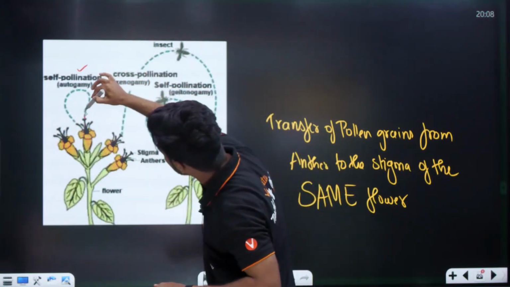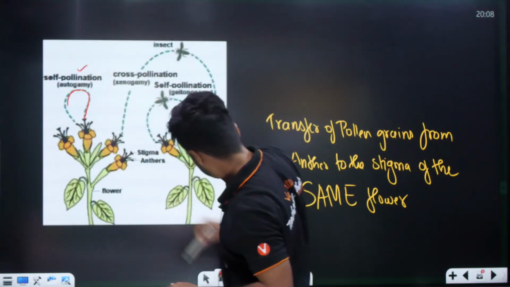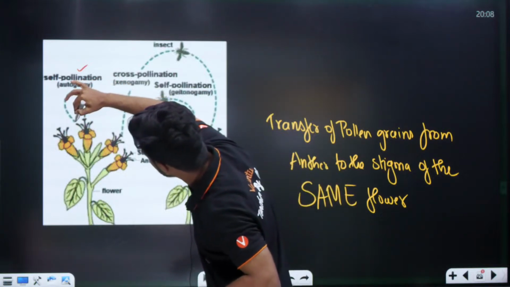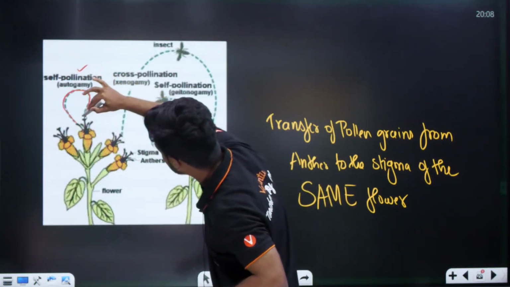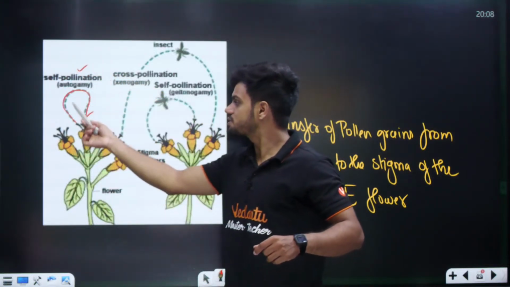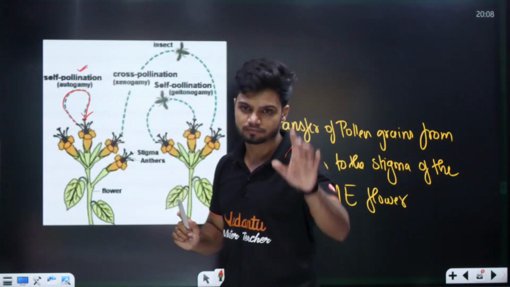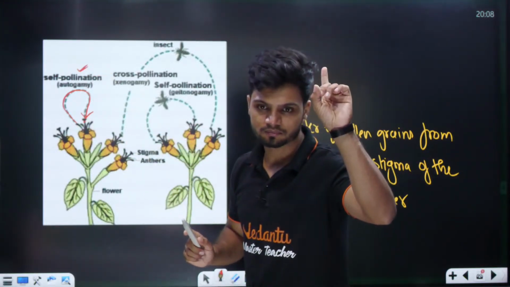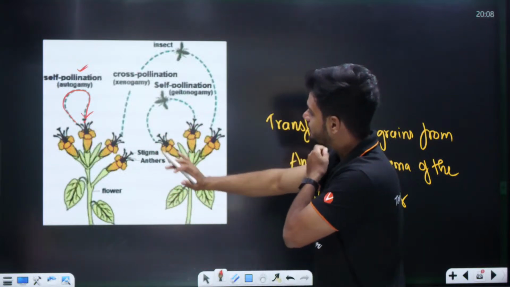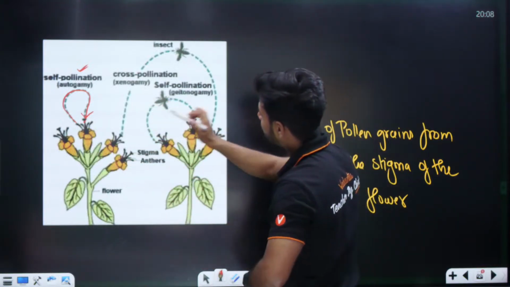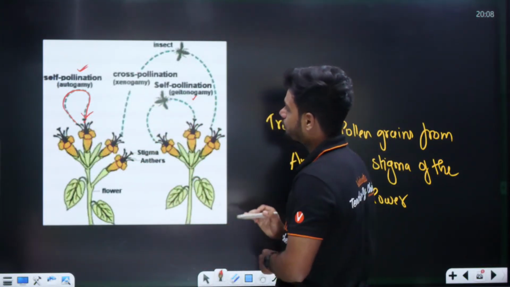ಇಲ್ಲಿಂದ pollen grain is traveling from here to here directly. From the anther to the stigma of the same flower. Autogamy. Understood? Autogamy. Okay.